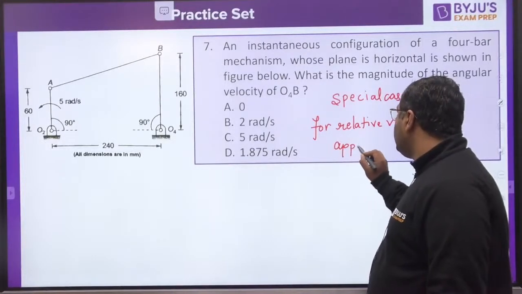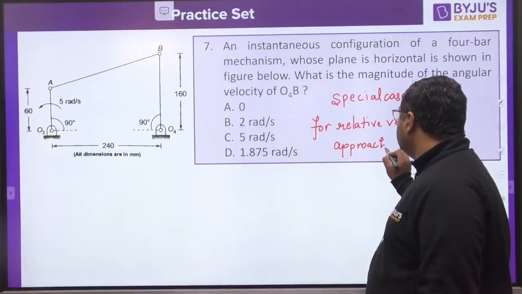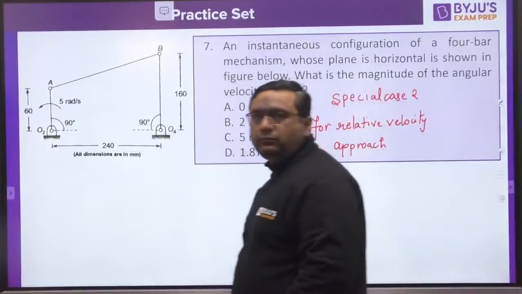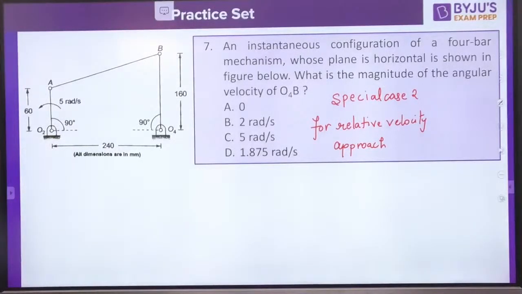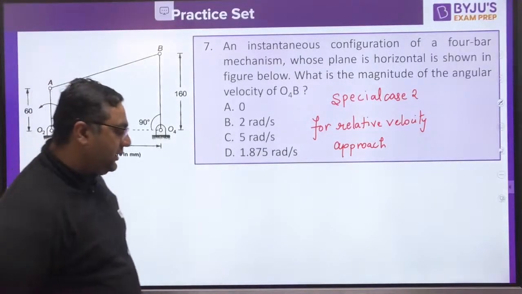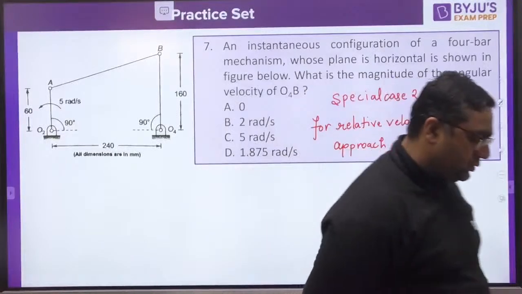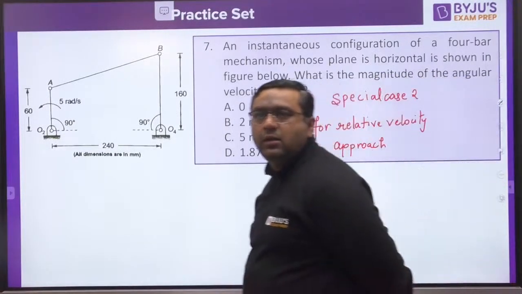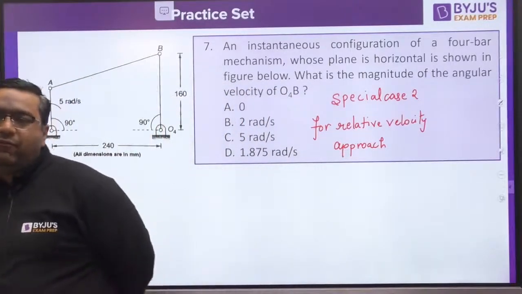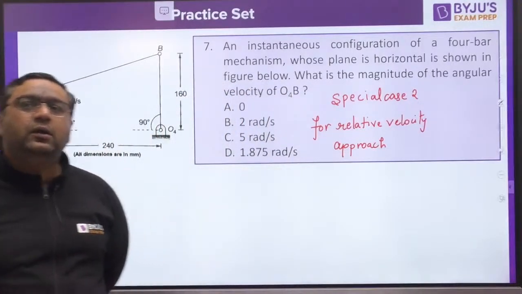Velocity triangle would become straight line.